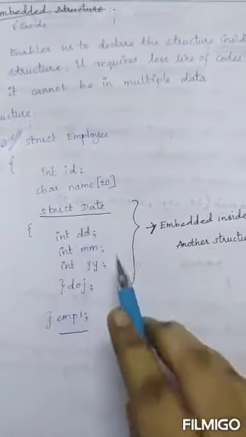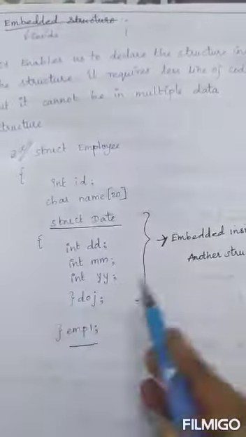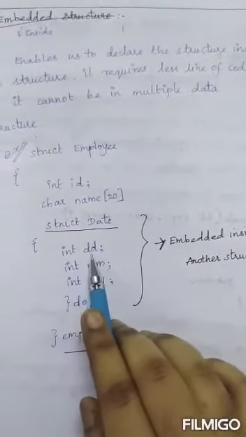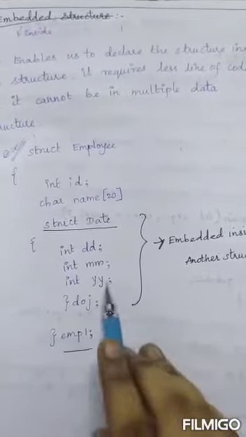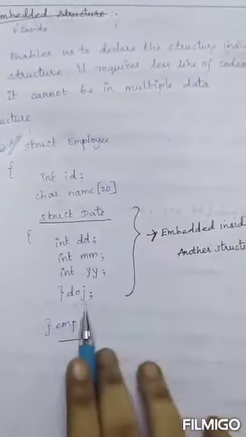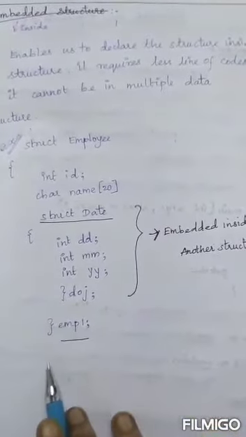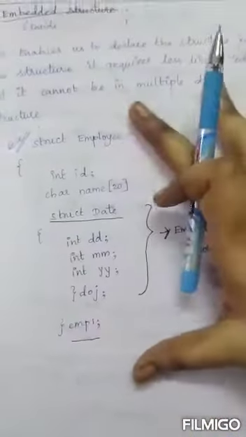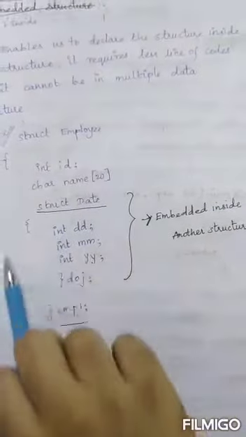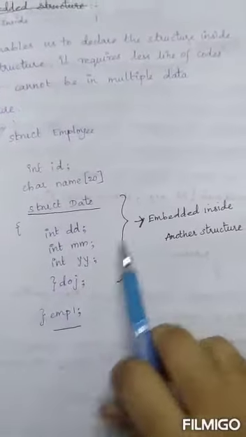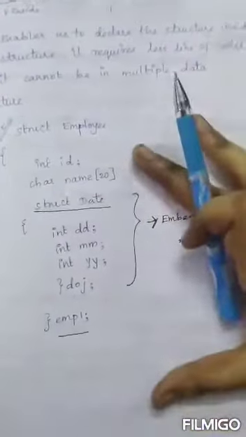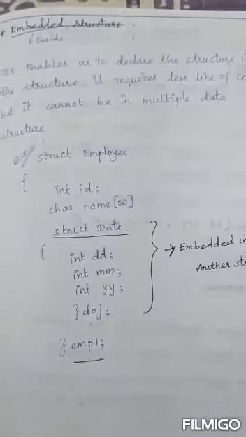In the struct date, I am giving int date, int month, int year, and for this employee's date of joining, I am declaring that here. Then for employee1, I have closed this. So this portion is the embedded one, embedded inside another structure. So this is the example for an embedded structure.